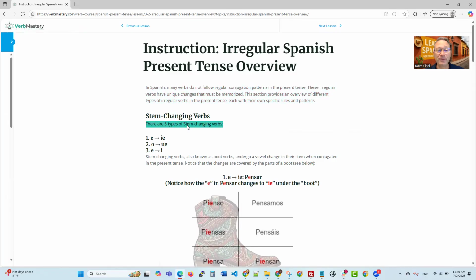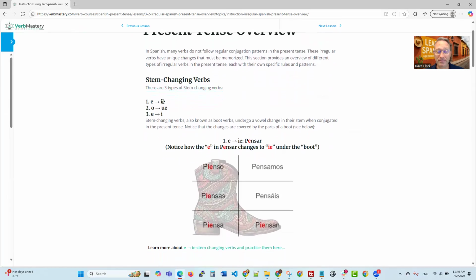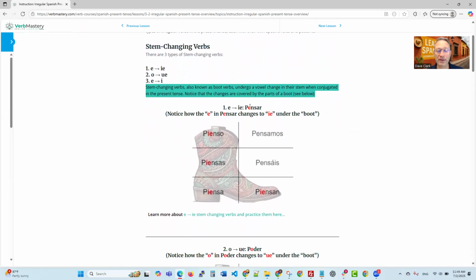There are three types of stem changing verbs: E to IE, O to UE, and E to I. Stem changing verbs, also known as boot verbs, undergo a vowel change in their stem when conjugated in the present tense. Notice the changes are covered by the parts of the boot. See below. So the first one is E to IE, the verb pensar.